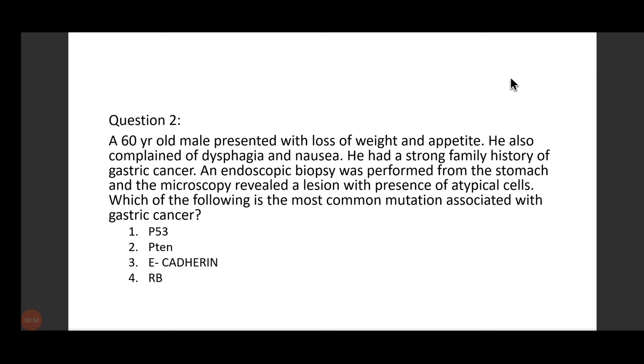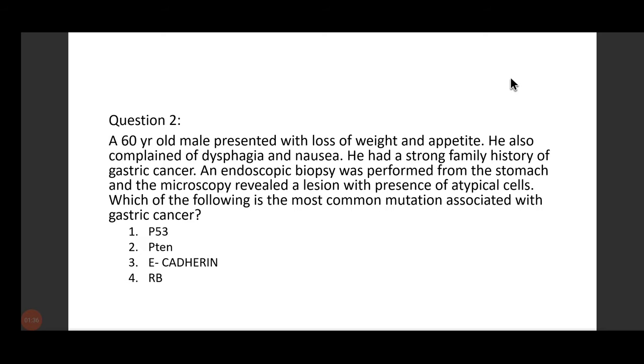Okay. E-cadherin is a glycoprotein. It is a transmembrane glycoprotein. It is in adherens junctions. You remember desmosomes, adherens junctions, hemidesmosomes? Yes. The loss of E-cadherin mainly happens due to CDH1 mutation. Actually, the gene is CDH1, because of which there is loss of E-cadherin and ultimately the lesion happens. The rest, P53, PTEN, RB, these are all genes, but E-cadherin is actually a protein.